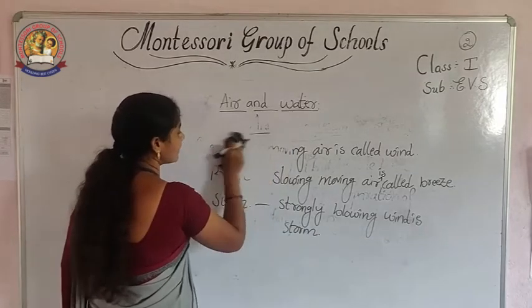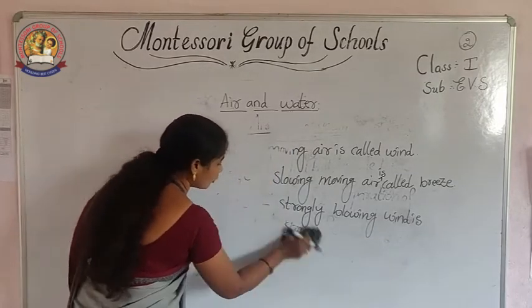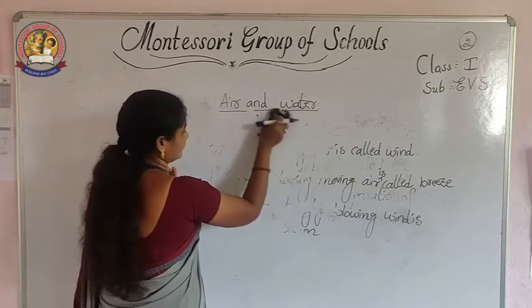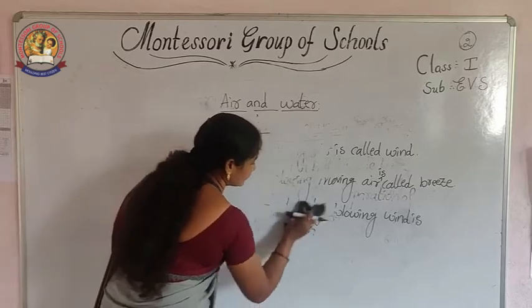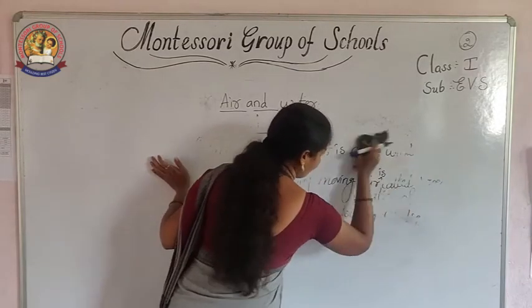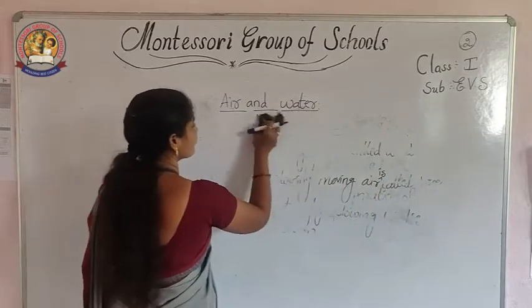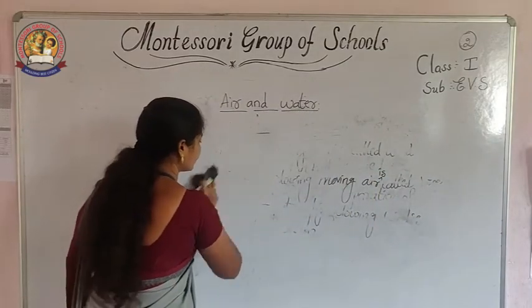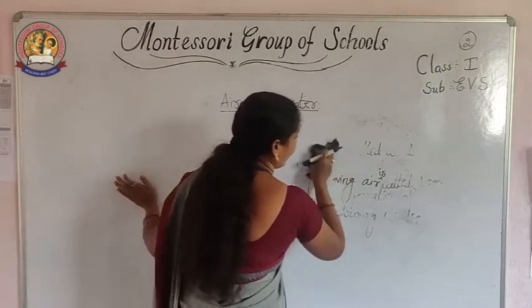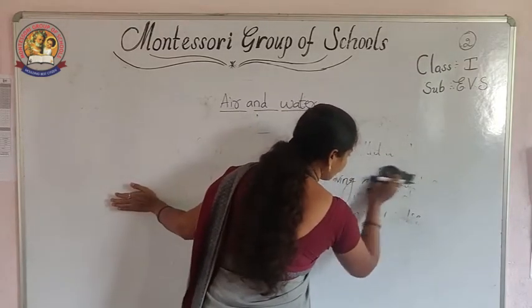Next we will discuss the topic about the water. Before what we discussed? Air. Air also having some properties.